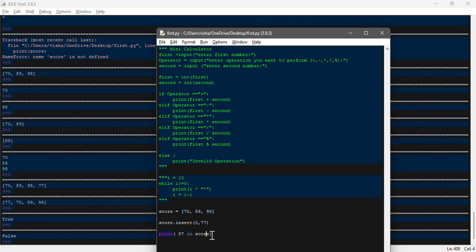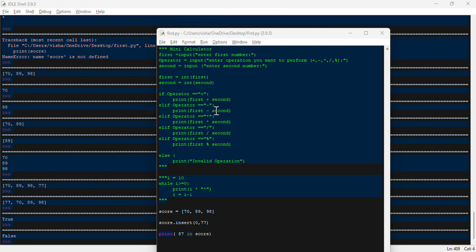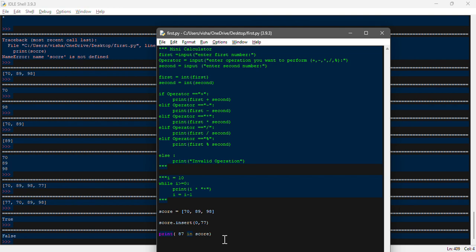Now what other thing we can do is, suppose you want to make your list empty. In that case you need to write a command, marks dot clear, then bracket, and then print, and in bracket type marks, close, save it, and run.